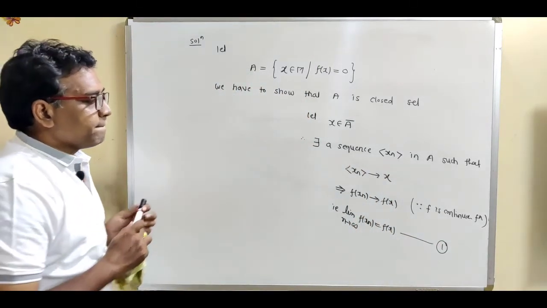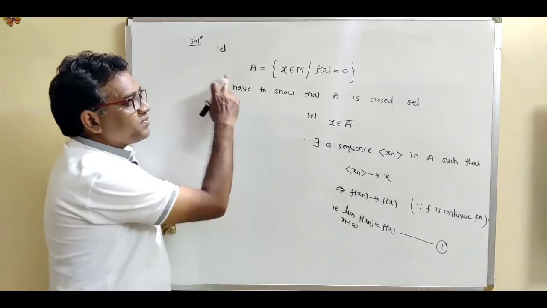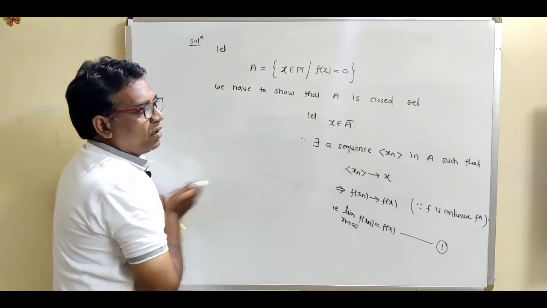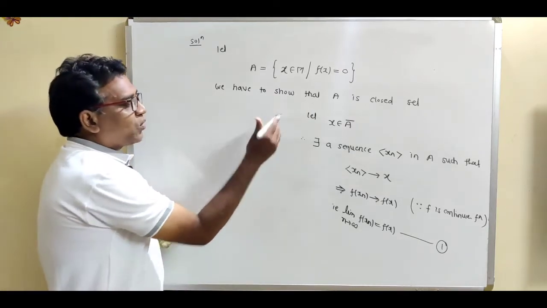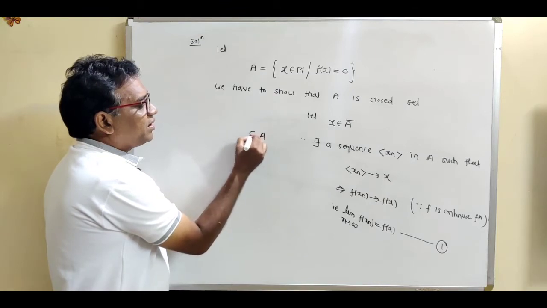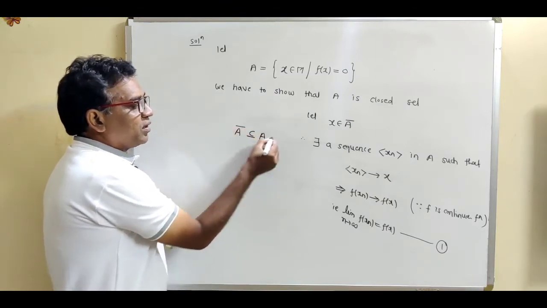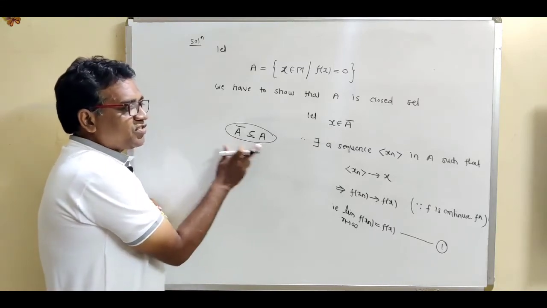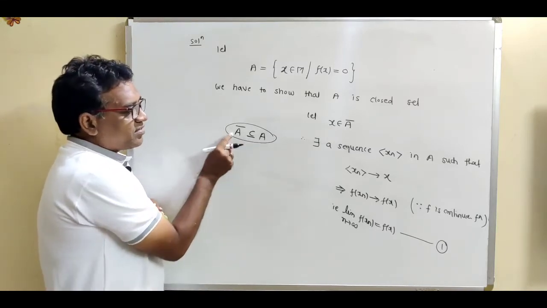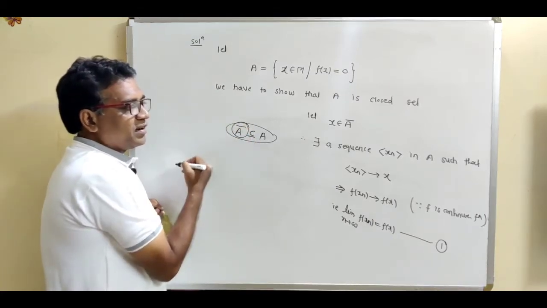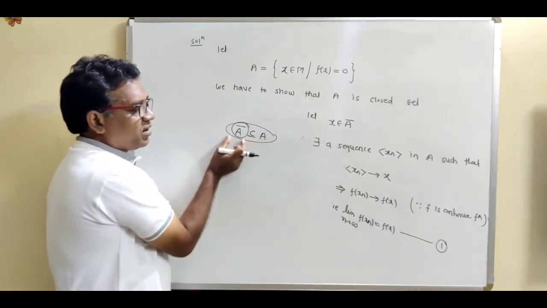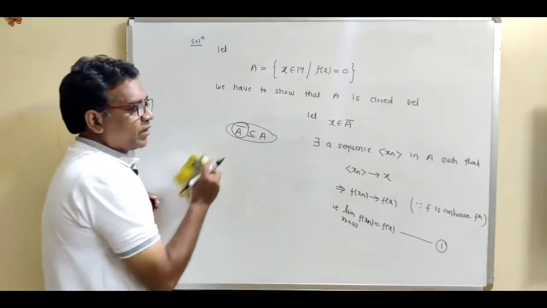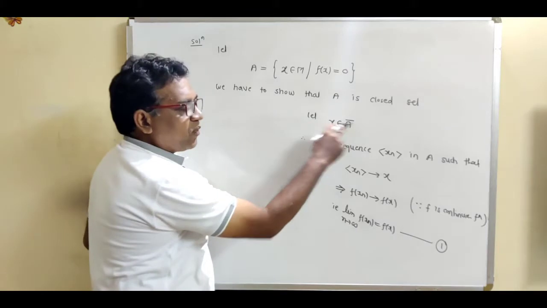So we are given some set A and we want to show that A is a closed set. Now what is the definition of closed set? Closed set means show that A contains all its limit points. This is the definition of closed set. How to show the subset relation? Let us take one element from the first set, let us take x belongs to A closure, and show that the same element is present in the second set.